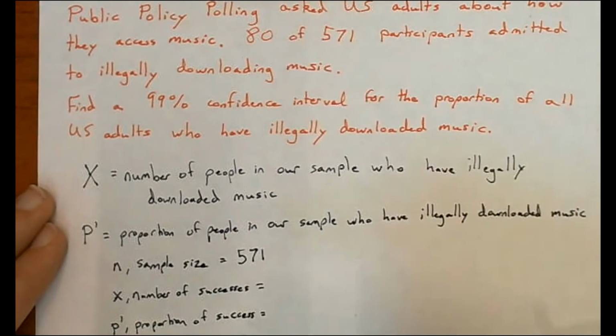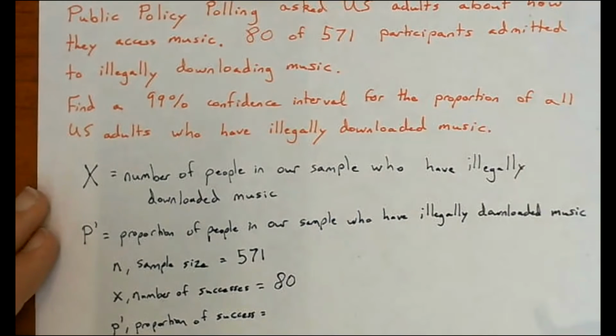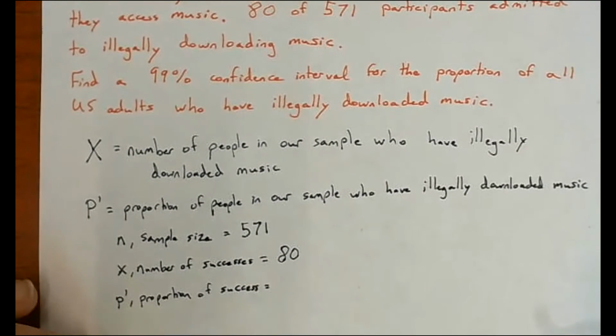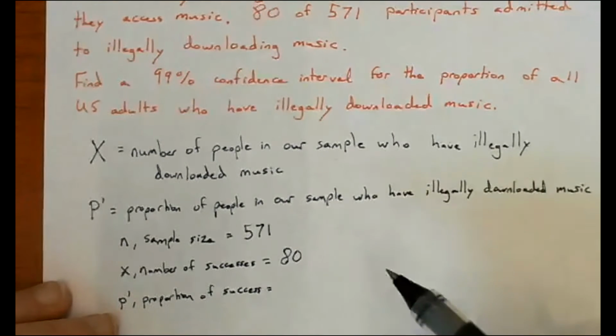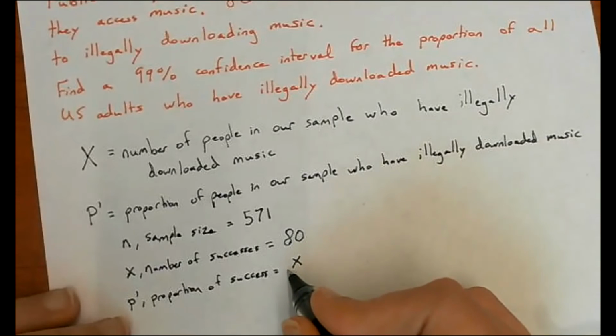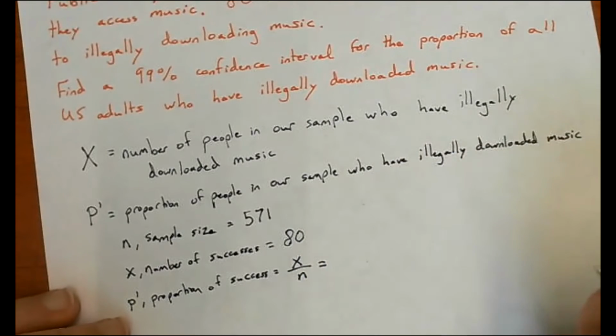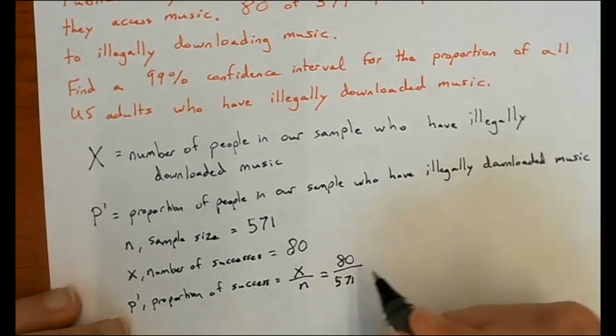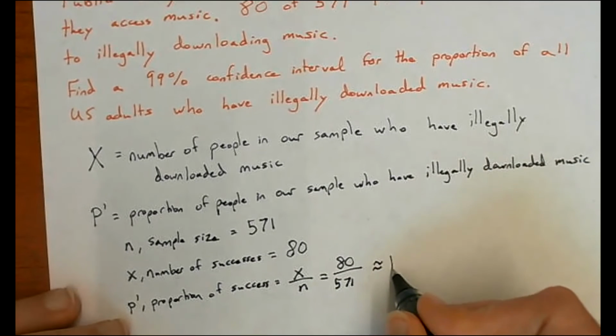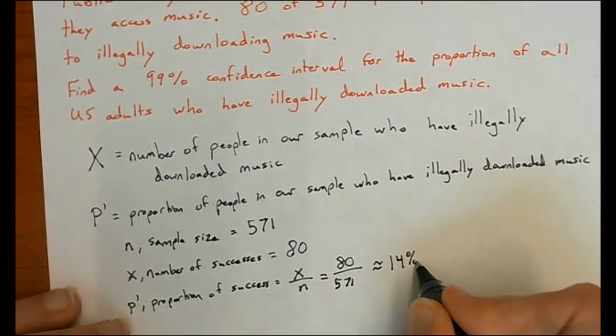So that was 80. And p prime basically asks, what percentage of 571 is 80? So in general, this is x divided by n, or 80 over 571. This is approximately 14%.